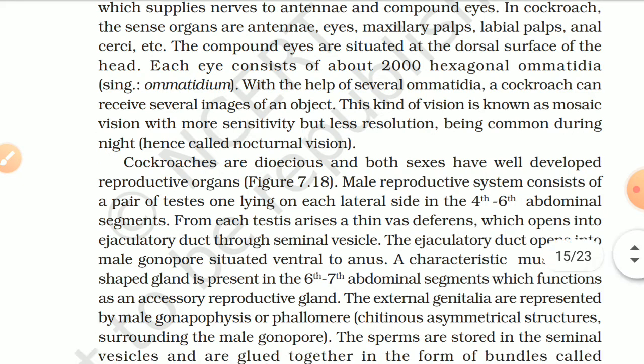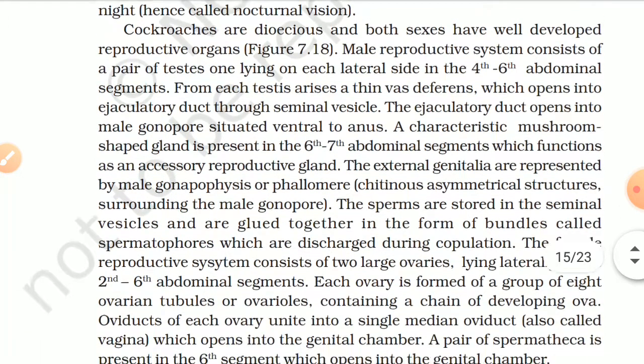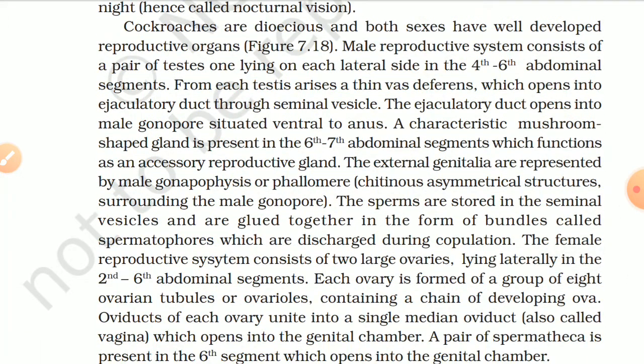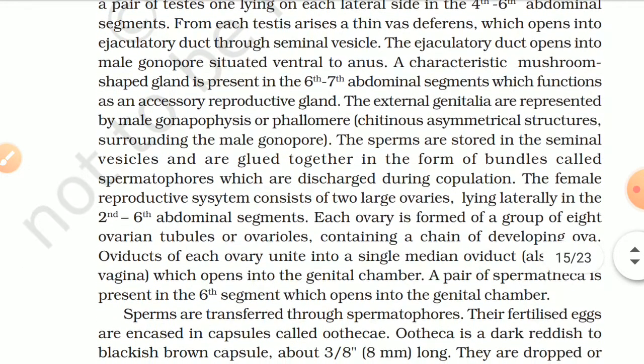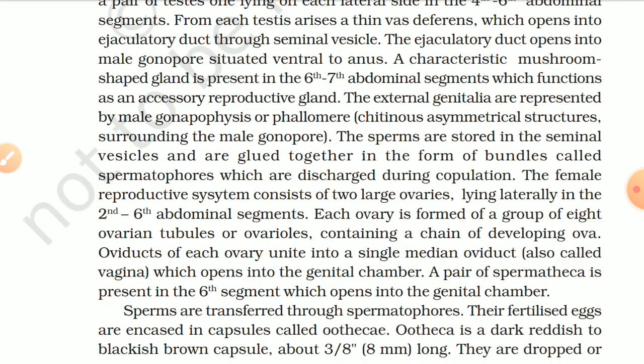Cockroaches are dioecious and both sexes have well-developed reproductive organs. Figure 7.18. Male reproductive system consists of a pair of testes, one lying on each lateral side in the 4th to 6th abdominal segments. From each testis arises a thin vas deferens which opens into the ejaculatory duct through seminal vesicle. The ejaculatory duct opens into the male gonopore situated ventral to anus.